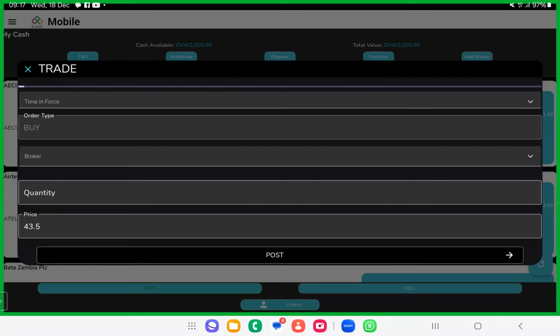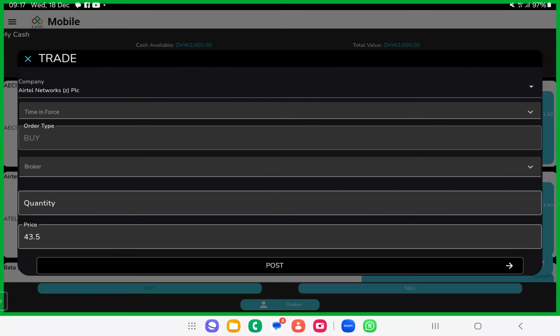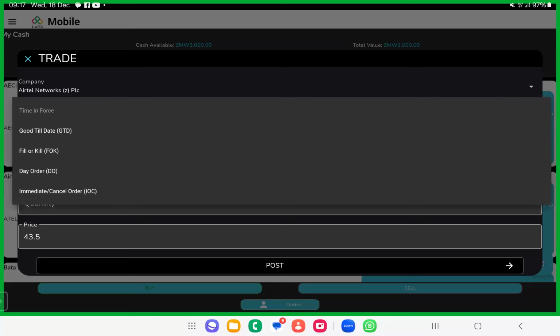Once we select, it will appear on top. Then you go to the next drop down. It says time in force. This is where you select the type of buying that you want to use. There is good till date, fill or kill, or day order, and immediate or cancel order. Now, what are the differences between these?